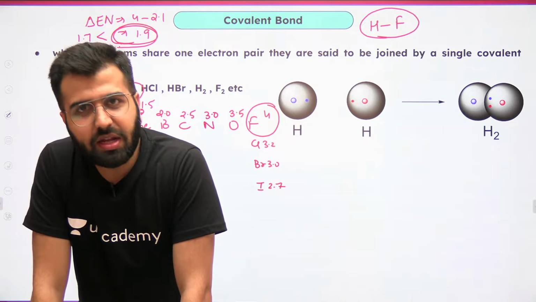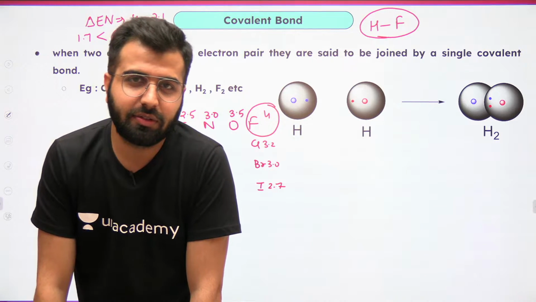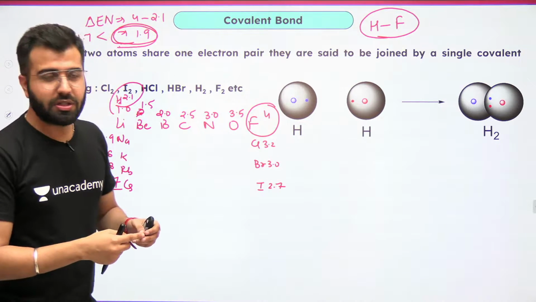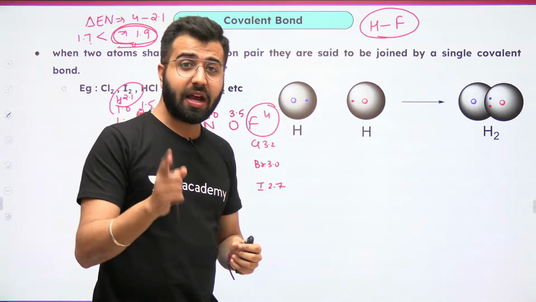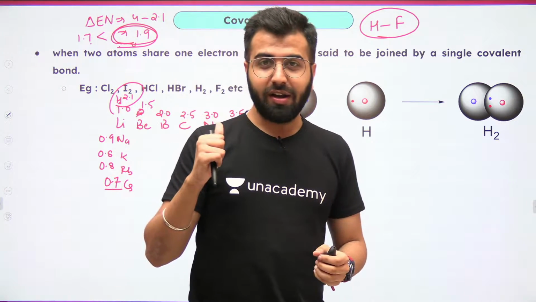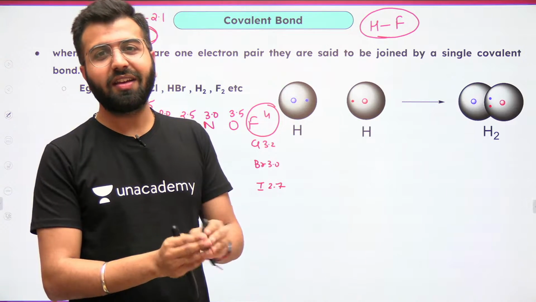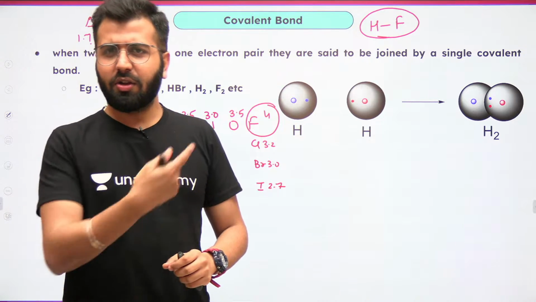It's not going to be ionic, it's going to be covalent. But for any other two elements, if the delta EN value is greater than 1.7, then they are going to have an ionic bond. Over here, hydrogen and fluorine have a covalent bond. Do remember this.